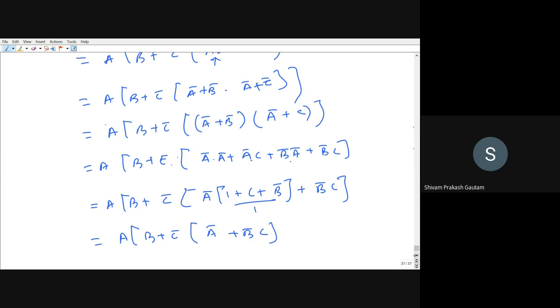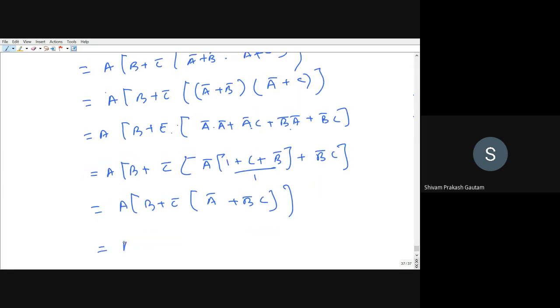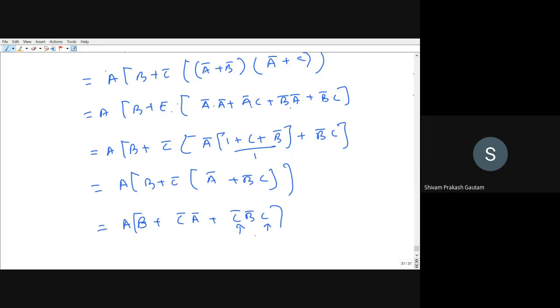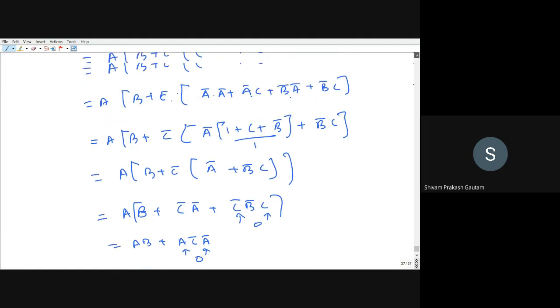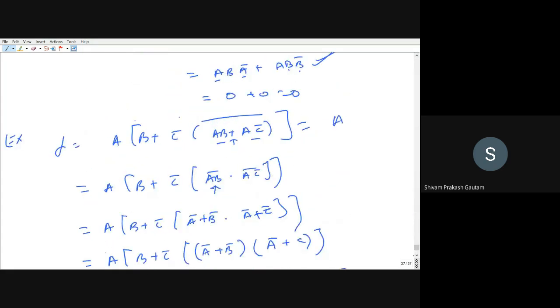Okay, let us continue. So open the bracket. So this will be A multiplied by B plus C bar into A bar plus C bar B bar into C. Right? So C bar and C is there, so this term will become 0. So we are having A, B plus A, C bar, A bar. You can see A and A bar is there, so this term will be 0. So finally we will be having AB, right? So we have reduced this function simply as A into B using Boolean algebra.